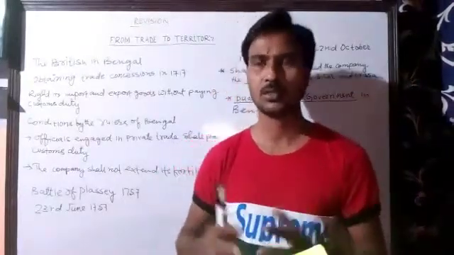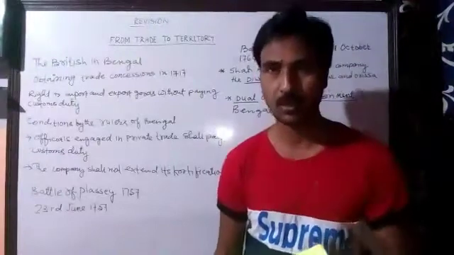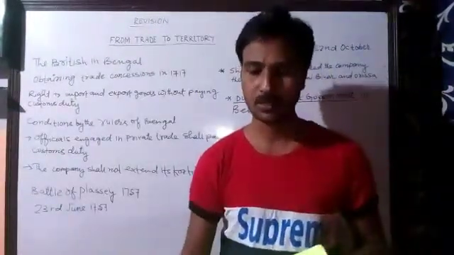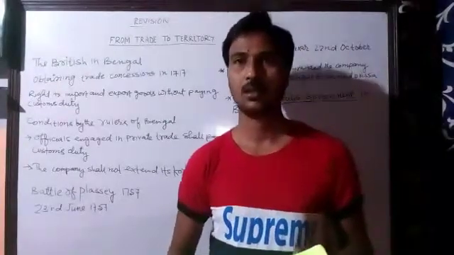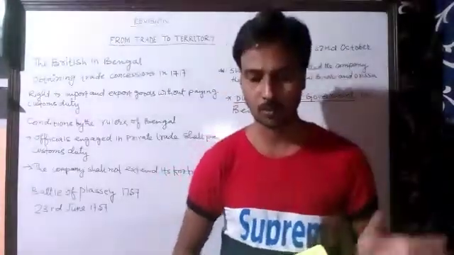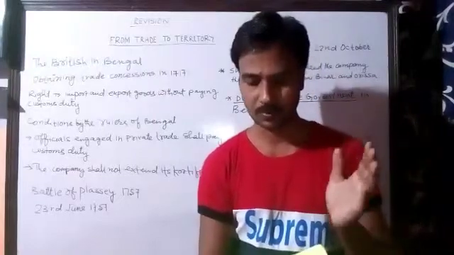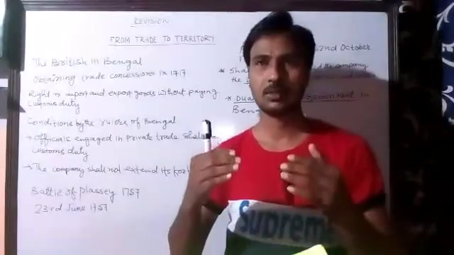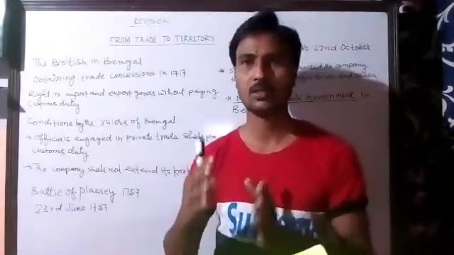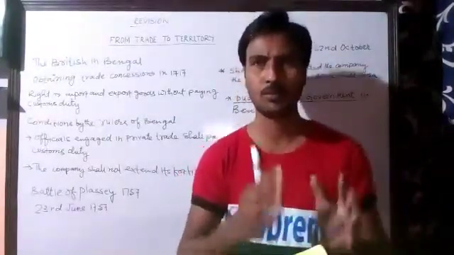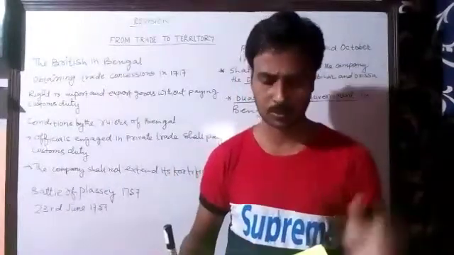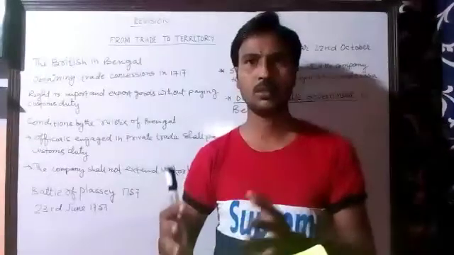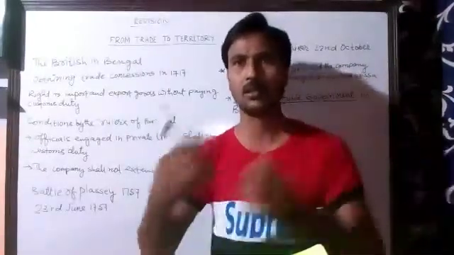As soon as Mir Qasim became the ruler of Bengal, a puppet ruler, Mir Qasim granted East India Company the right to collect revenue from Bardhaman, Medinapur and Chittagong. So Mir Qasim granted East India Company the right to collect revenue from some parts of Bengal, for example, Bardhaman and Medinapur. These were the areas where East India Company could directly collect the revenue.